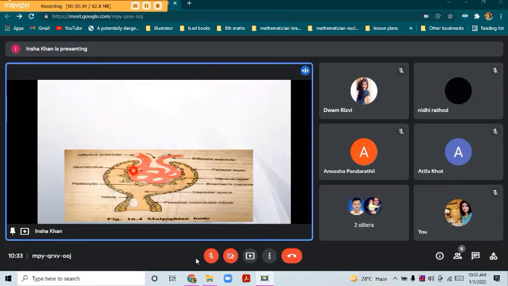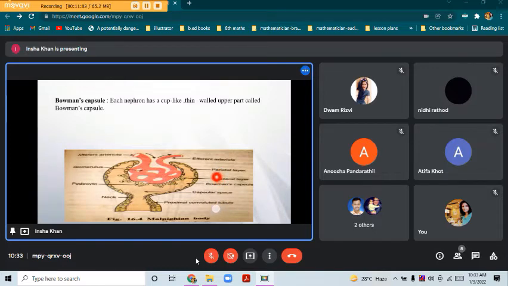The outer layer is called the parietal layer, whereas the inner layer is called the visceral layer. This cup-like structure is known as Bowman's capsule. Each nephron has a cup-like, thin walled upper part called Bowman's capsule, which has two layers, parietal as well as visceral.